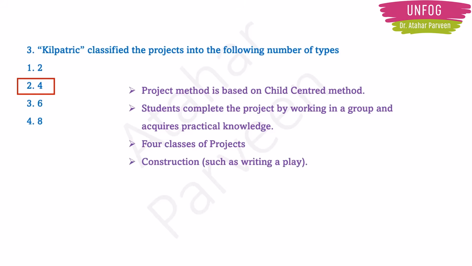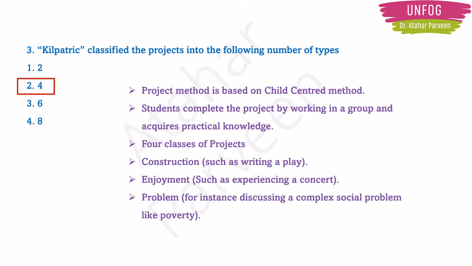What are they? Construction. Construction means project work including writing a play. Another one is enjoyment: if the students are experiencing a concert, that also comes under project. Another is a problem, like discussing one complex social problem such as poverty or the dowry system. Problems being discussed in a group also come under the project method.